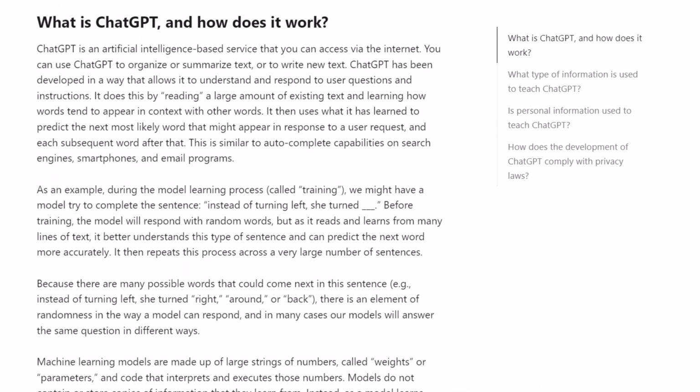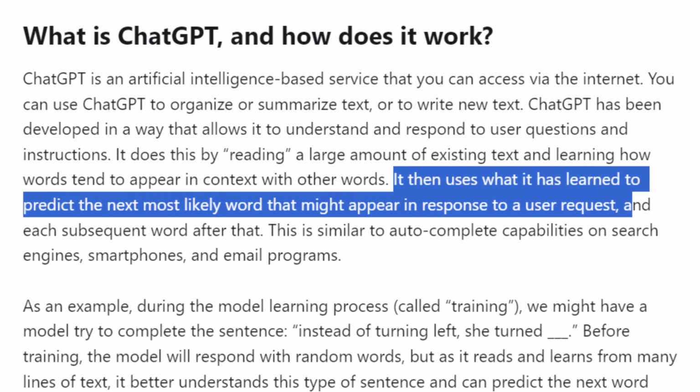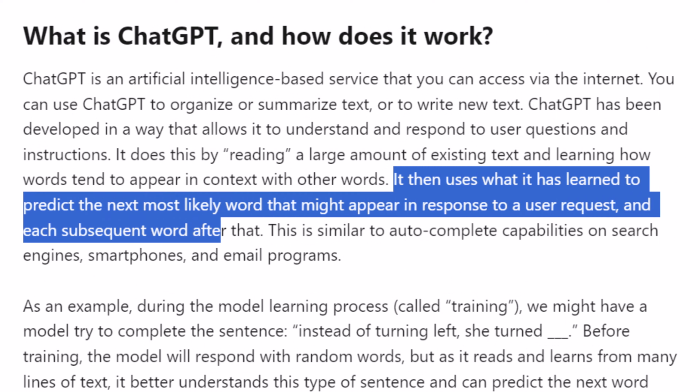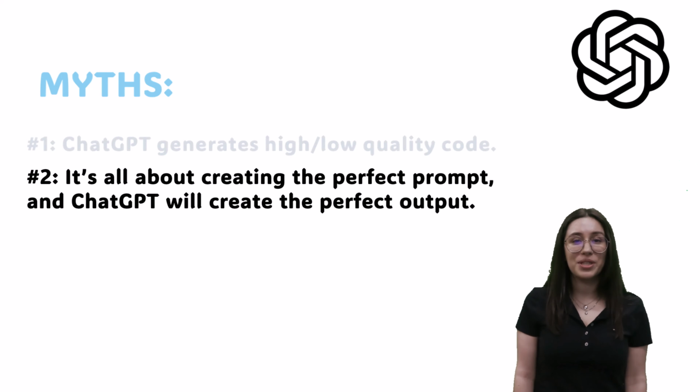ChatGPT simply predicts the most likely word that might appear in response to a user request, and each subsequent word after that. Thus, be careful not to fall into rabbit holes for hours when using ChatGPT for your programming tasks.